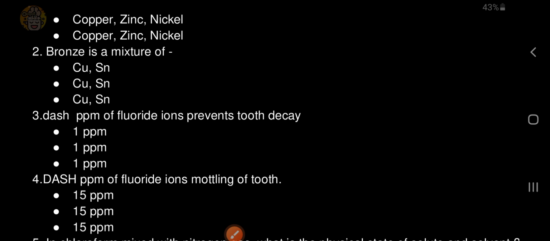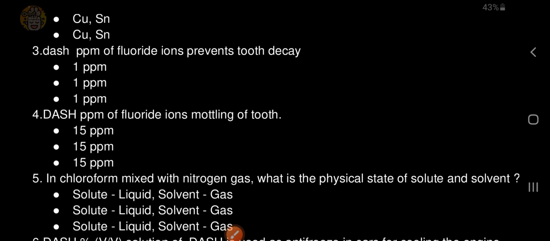1 ppm. Dash ppm of fluoride ions cause mottling of tooth. 15 ppm.